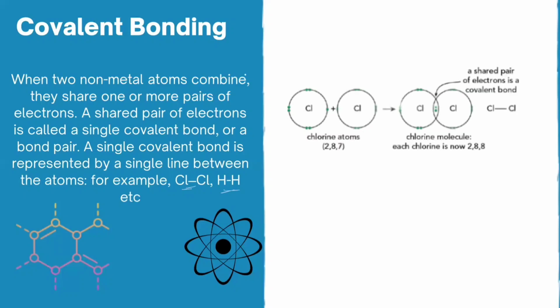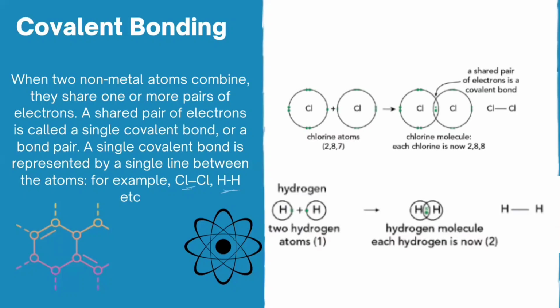So how is this bond formed between two chlorine atoms? Both the chlorine atoms need one electron. So it means that what will happen over here? The two chlorine atoms and their orbitals will overlap to such an extent that the electron of this chlorine atom will also come under the influence of the attraction of this chlorine atom. And the electron of this chlorine atom will be under the attraction of this chlorine atom so that the electrons have been shared. So this is the example of the sharing of the electrons.